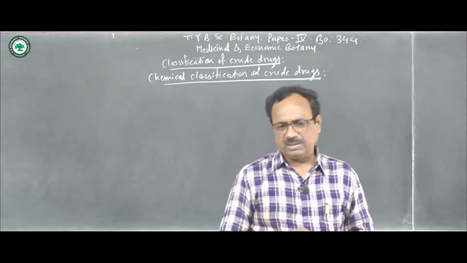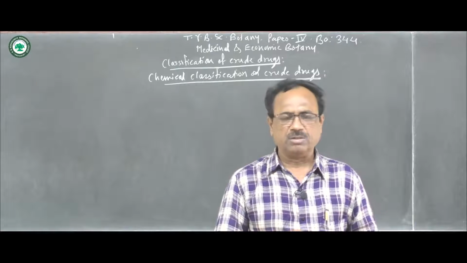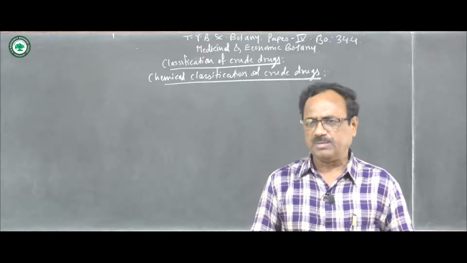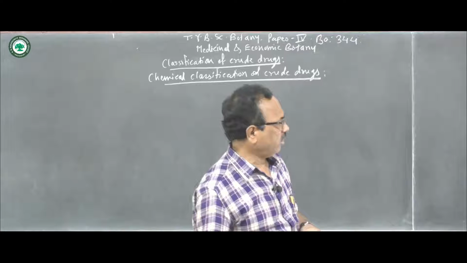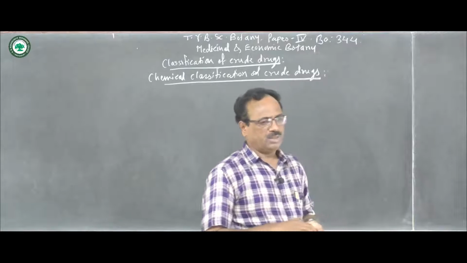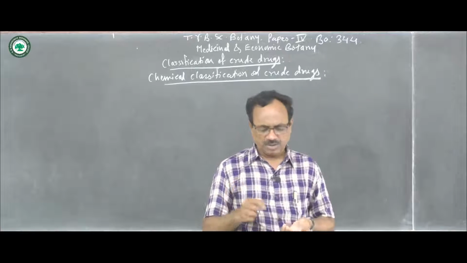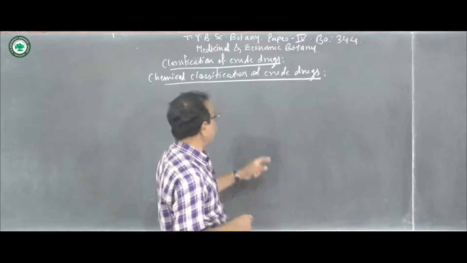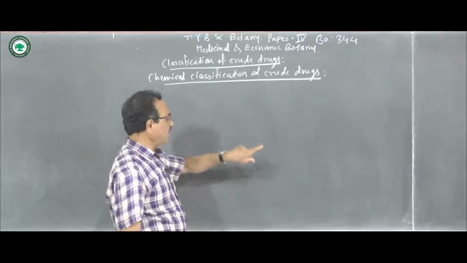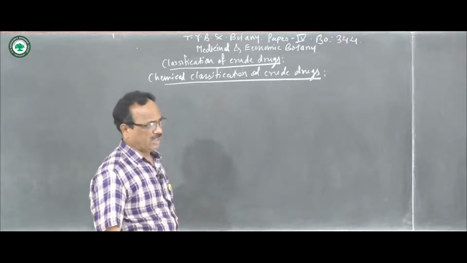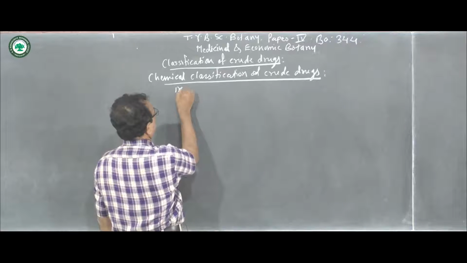We know that crude drugs consist of different types of chemical constituents or active principles which cause physiological action on the body, and thus later on cure diseases. So on the basis of those active principles or chemical constituents, the crude drugs are classified, and such a classification is known as the chemical classification. For example, the glycosides.